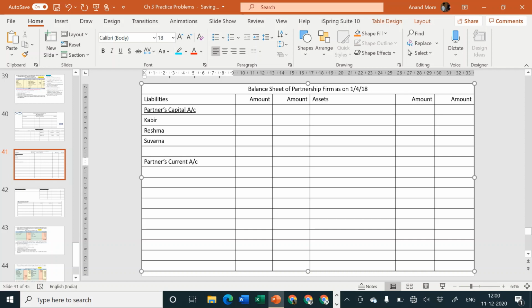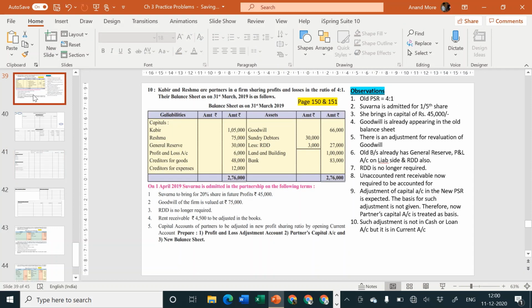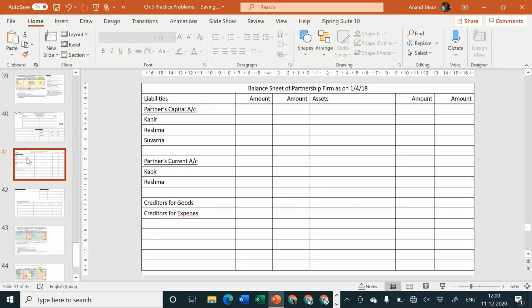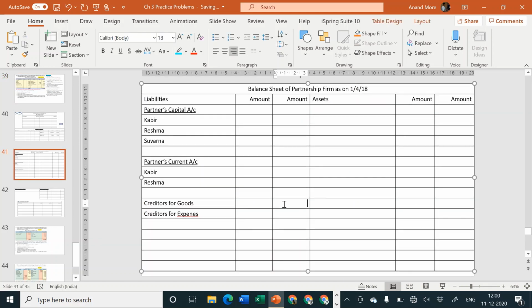Sir, where are you getting current account? We are going to get it because the last adjustment has told us that the adjustment of partners capital account should not be in cash account, should not be in loan account, but it will be in current account. So maybe there will be Kabir and there will be Reshma. Okay, so I am writing that particular thing. One line I am leaving, and then I am writing creditors for goods and creditors for expenses. The amounts are 48,000 and 12,000. 48,000 directly in the outer column and 12,000 directly in the outer column.